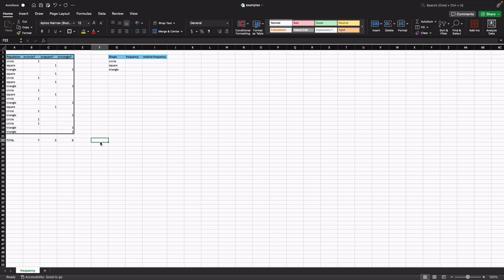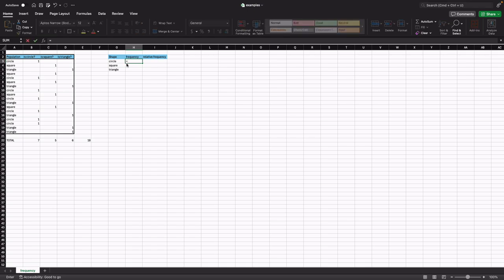And for example, now let's say if we want to know the total of shapes, well, all we have to do is sum all our shapes. We have a total of 18 shapes. To calculate the frequency, all we have to do is first, how many times a circle appears in the population.